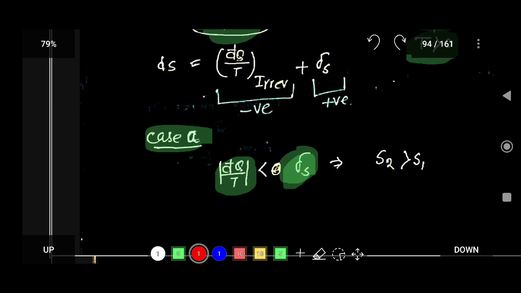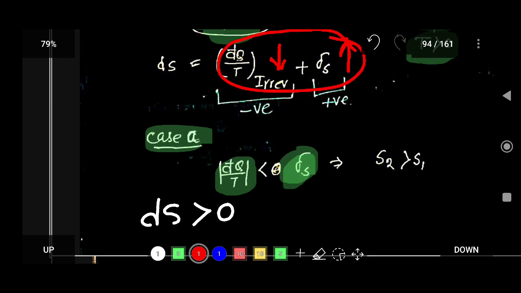So if this condition is satisfied, dS is greater than 0, because here this is negative and this is positive, so the whole value will be positive.